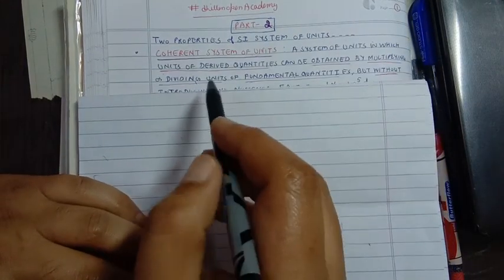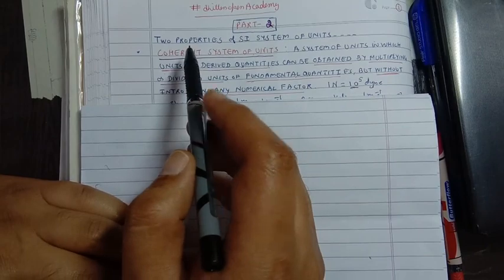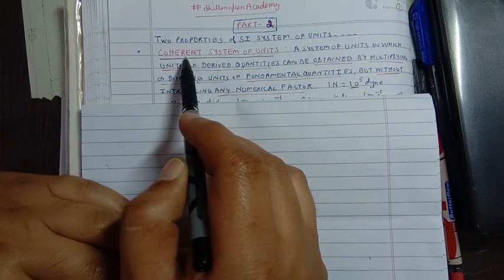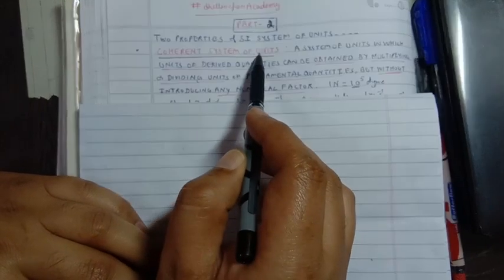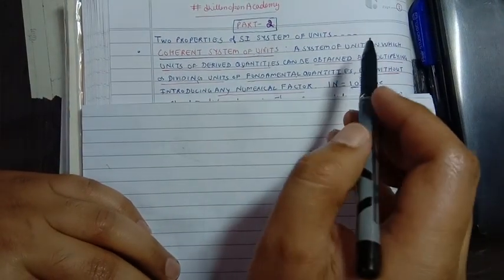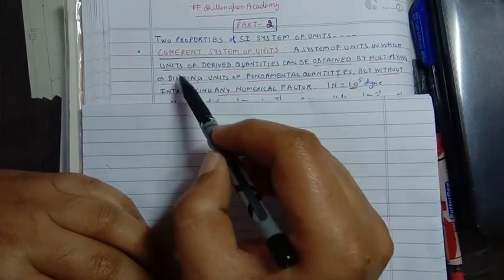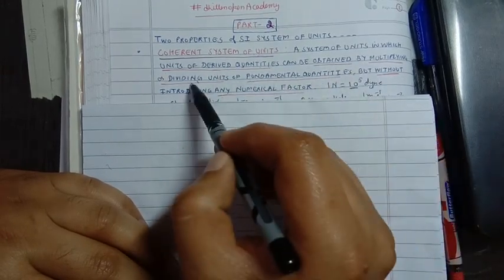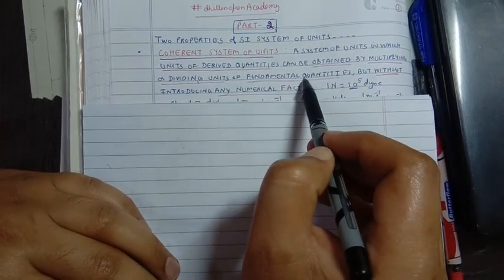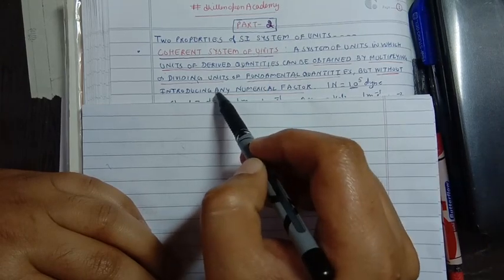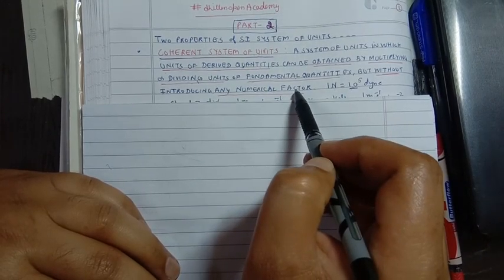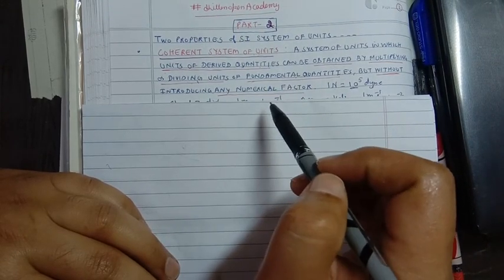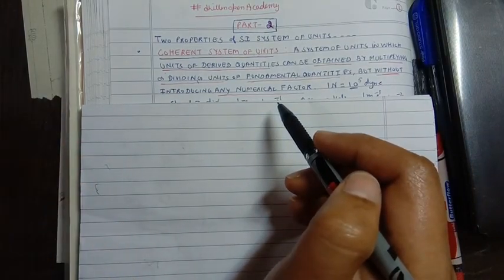Let us see. First property, a very important property asked many times in the paper also, is that it is a coherent system of units. What do you mean by a coherent system of unit? A system of unit in which the units of the derived quantities can be obtained by multiplying or dividing the units of fundamental quantities but without introducing any numerical factor. That system of unit is called the coherent system of unit.